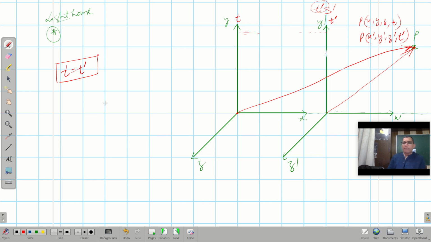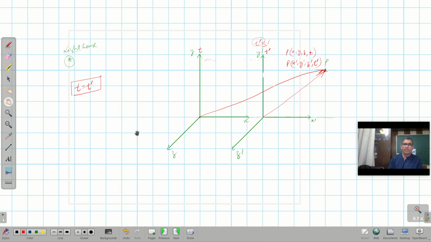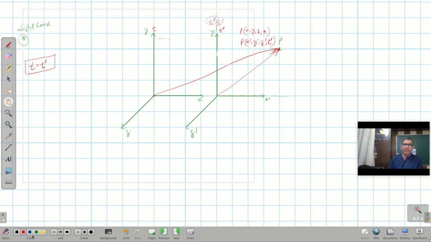So now what will happen? When I try to look at this particle, let me see what is x and what is y. Since the frame of reference is only moving along the x-axis, means the S prime frame is moving along the x-axis with velocity v, right? So that means y and z will not change.